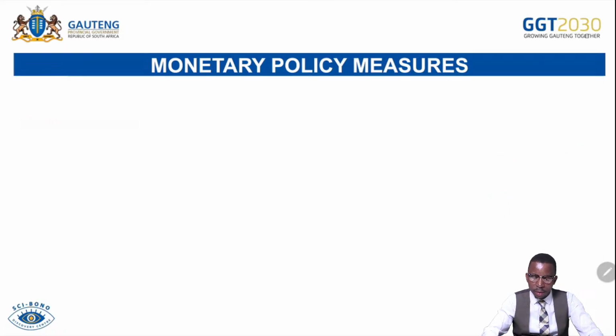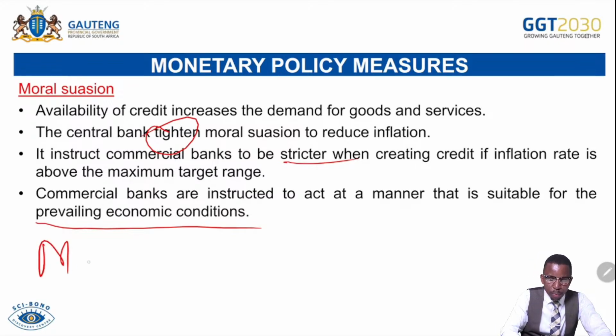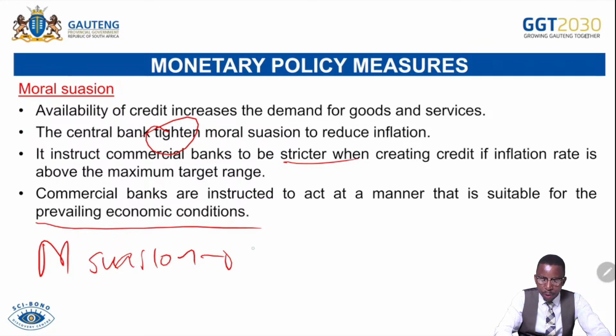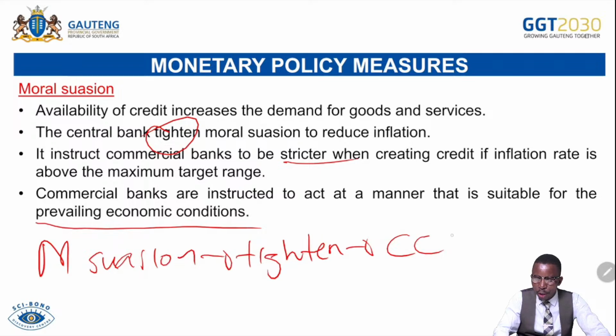Before inflation targeting, let's say we talk about moral suasion. What happens? The central bank will tighten moral persuasion, making it difficult. By doing so, credit creation will be decreasing. That will lead to money supply decreasing.